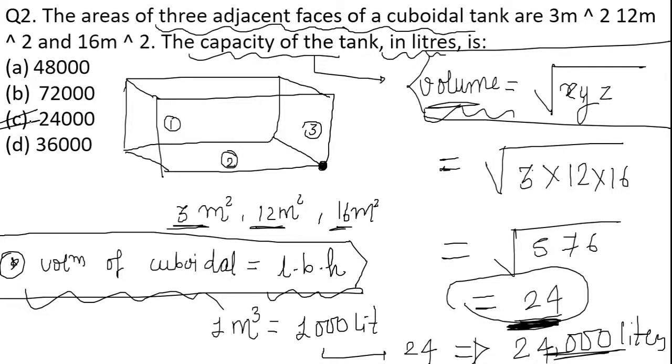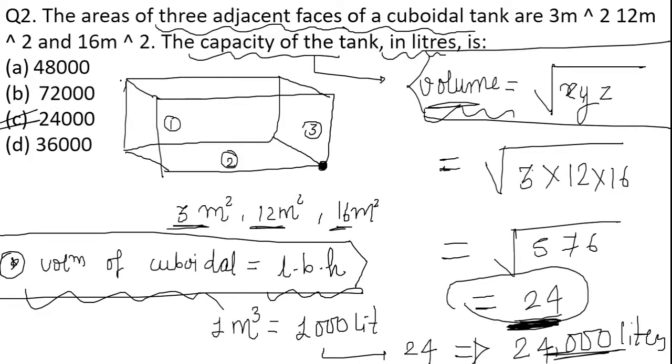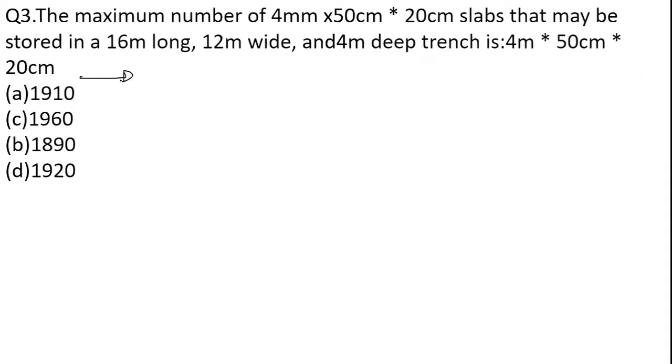Just remember two formulas: the volume of the cuboidal shape, and the volume of the cuboidal shape from the three adjacent faces. Okay, so these are the two different formulas. Moving on to the next question. Look here, we are not just going through the questions. I could simply tell you the formula to use for a particular question, but at the same time we are understanding the shape of the cuboid as well as the cube, and the different formulas we have to use. So this class is very important for paper 1 as well as paper 2.